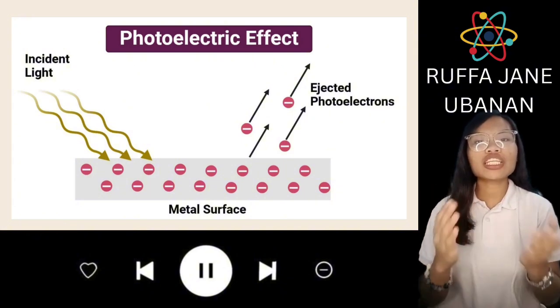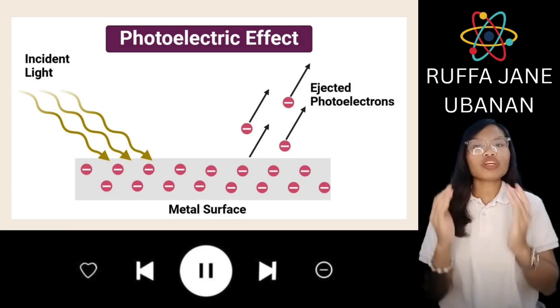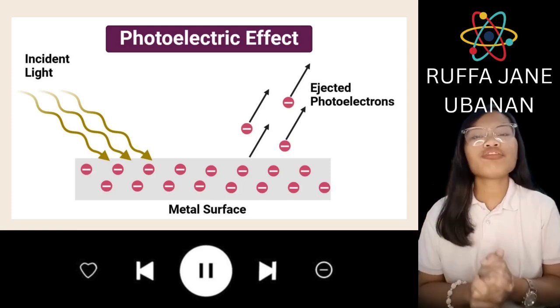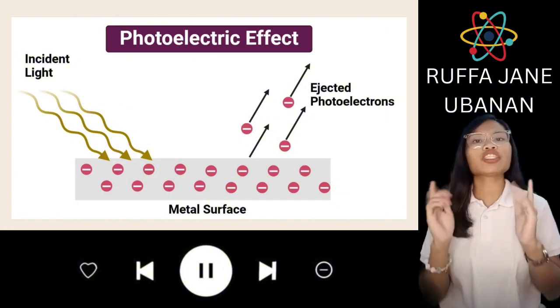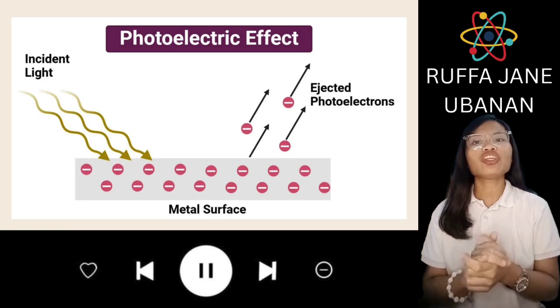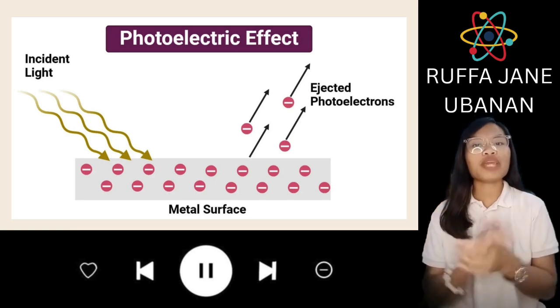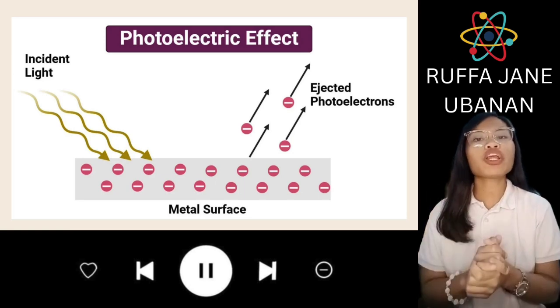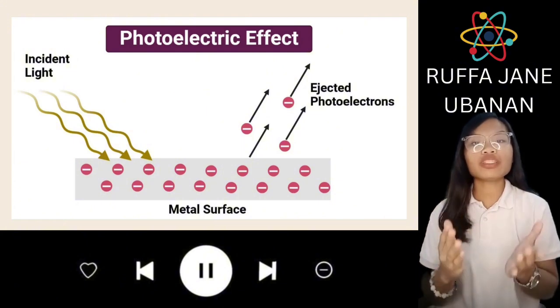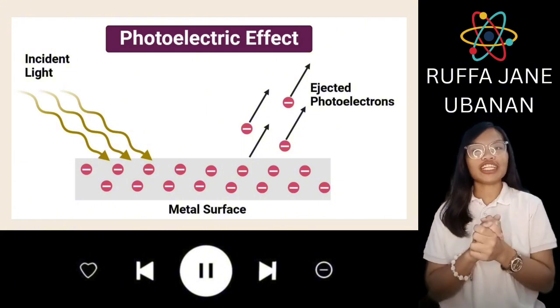Classical mechanics could not explain why low frequency or long wavelength light, no matter how intense, fails to eject electrons, but quantum mechanics can, through Einstein, who proposed that light behaves as photons, particles of energy. Only photons with enough energy or frequency can eject electrons.